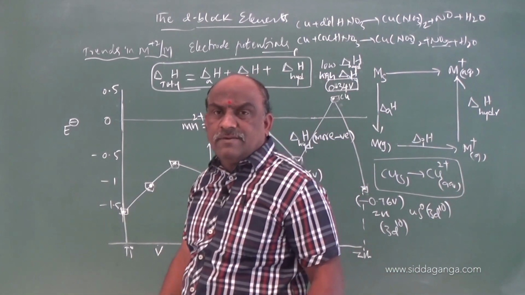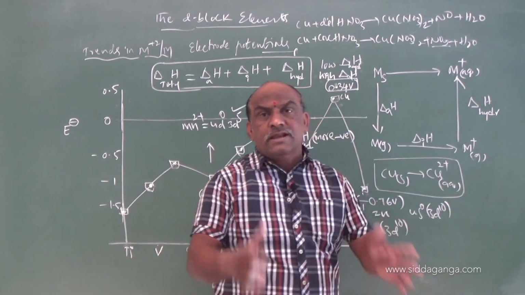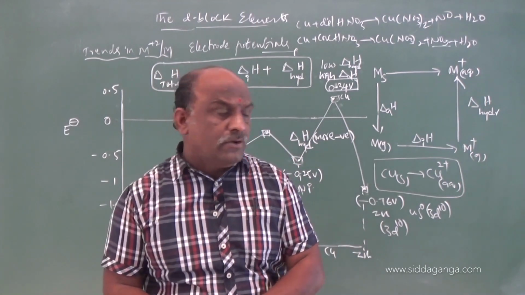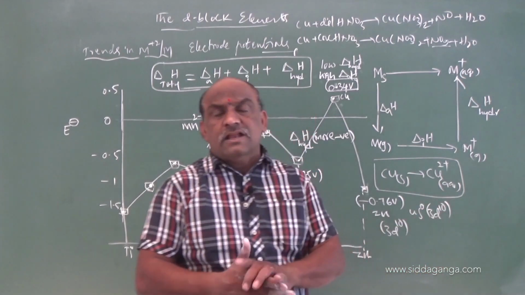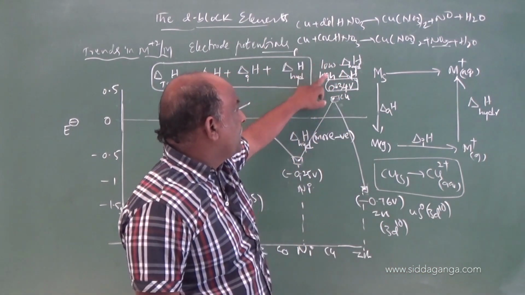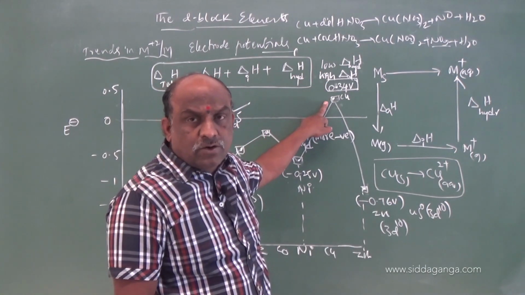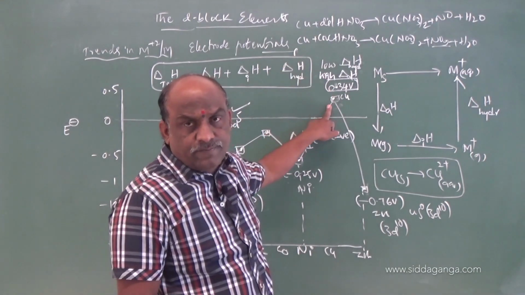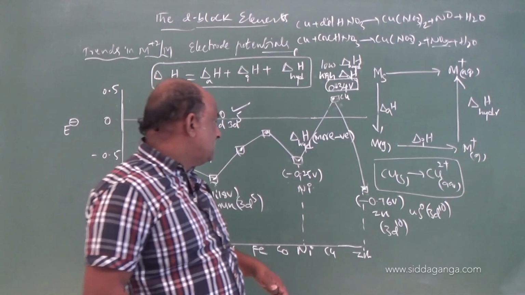Why high enthalpy of atomization? Solid copper is converted into copper 2 plus aqueous, much more energy is required. Sufficient enthalpy of hydration was not there. So, due to low enthalpy of hydration and high enthalpy of atomization, copper shows unique behavior, a positive electrode potential value of plus 0.34.